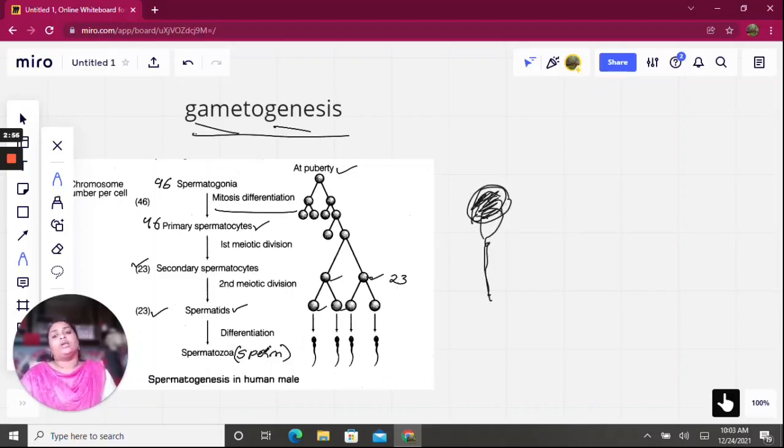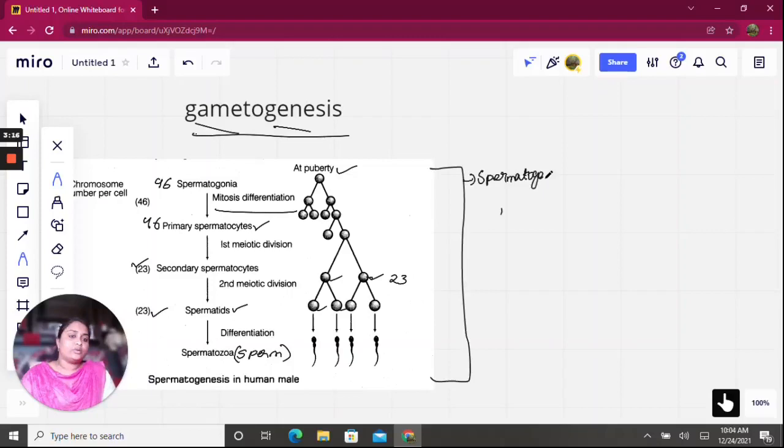So what next? I have to explain you two interesting words here. What are those? First one is spermatogenesis. What is spermatogenesis? The process of sperm formation from spermatogonia. The whole process is called spermatogenesis. So next word is spermiogenesis. What is spermiogenesis? The formation of sperm from spermatid. This process is there, right? This is spermiogenesis.